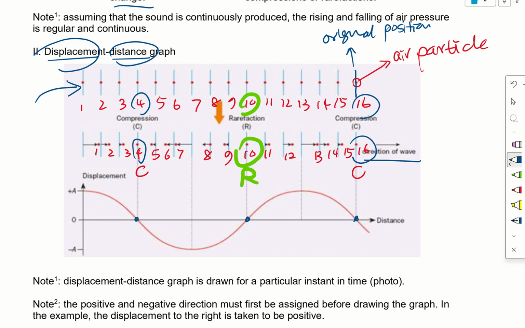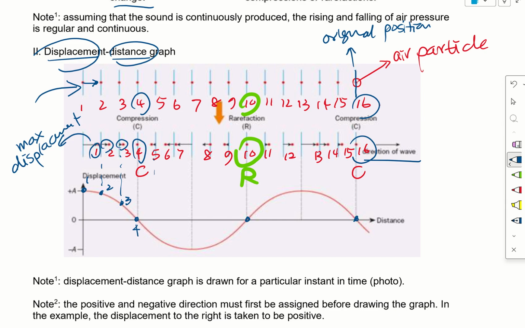If we look at particles 1, 2, and 3, they have actually moved from their original position, and we can see that particle 1 moved the maximum. It went from the original position right up to here. So particle 1 has a maximum displacement, and we map it over here. This is particle 1. Particle 2 moved slightly less, so this is particle 2. Particle 3 moved even less, so this is particle 3. And this is our particle 4.